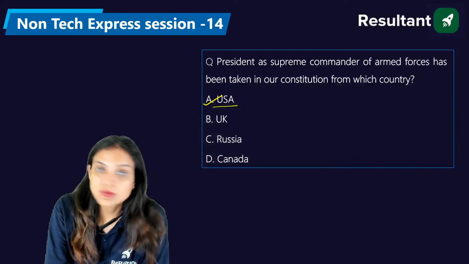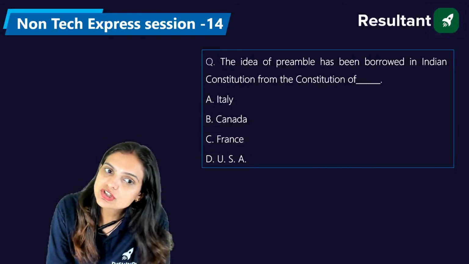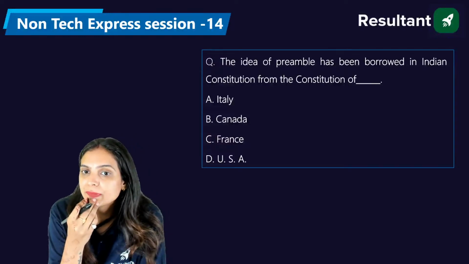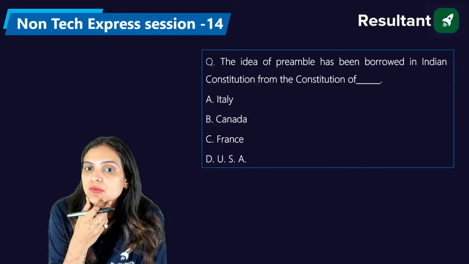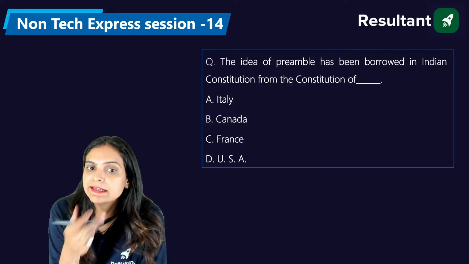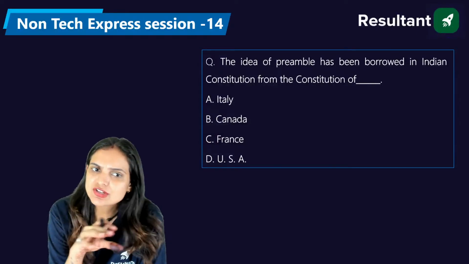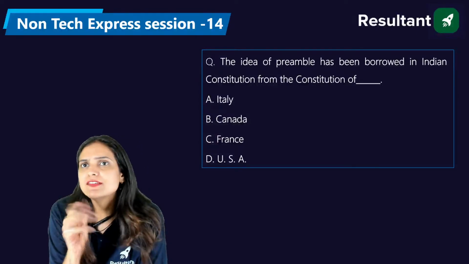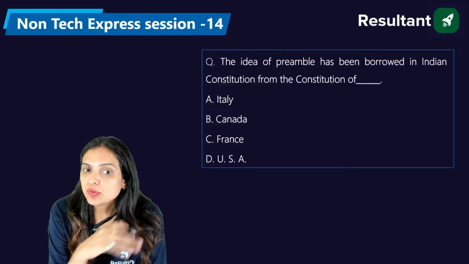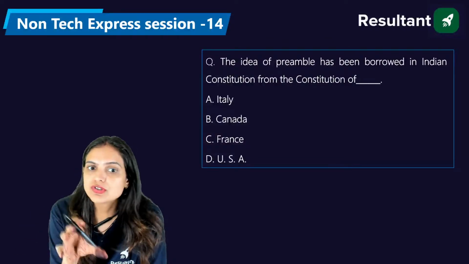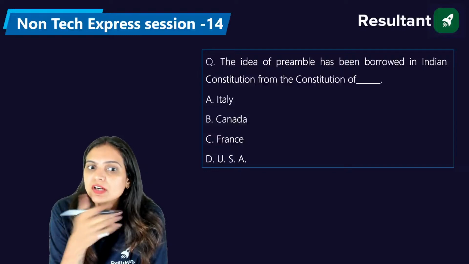Now US is the right answer. Let's come on to another question. The idea of the preamble has been borrowed in the Indian constitution from the constitution of: Italy, Canada, France, or the USA. Who is going to answer this one? Today in this session we are going to have very easy questions, but if you have no idea about these features of the constitution, then definitely it will become difficult for you.